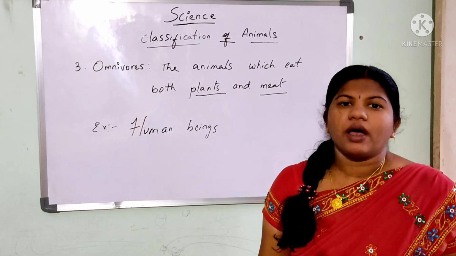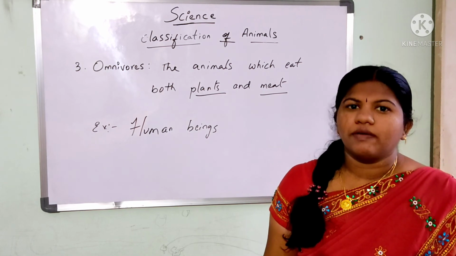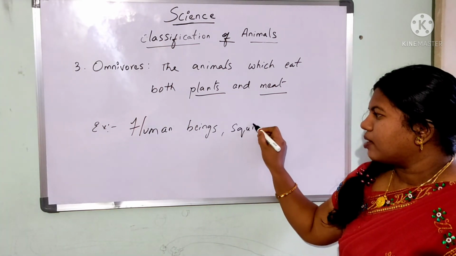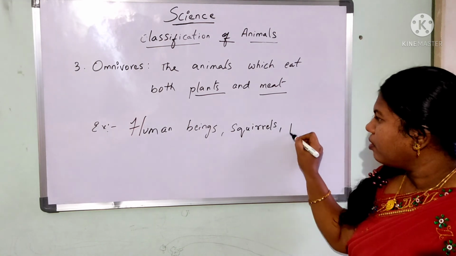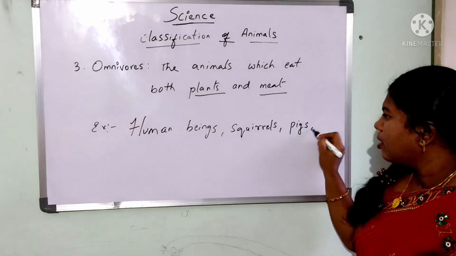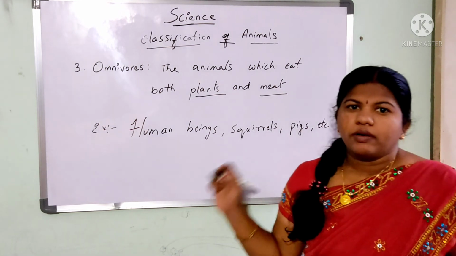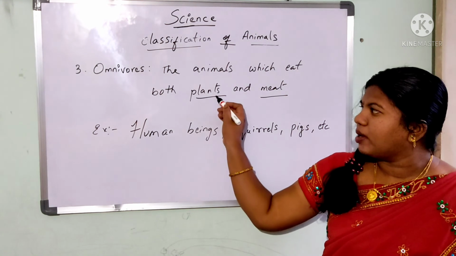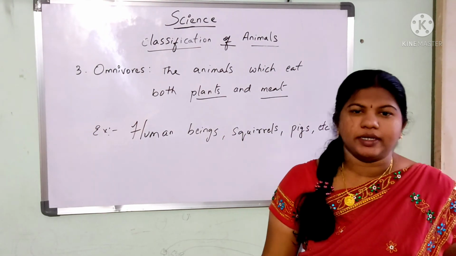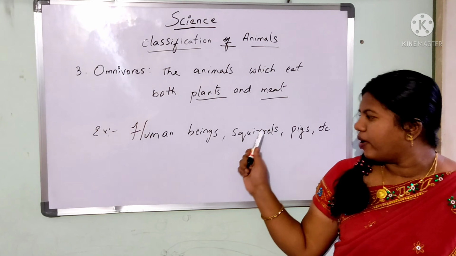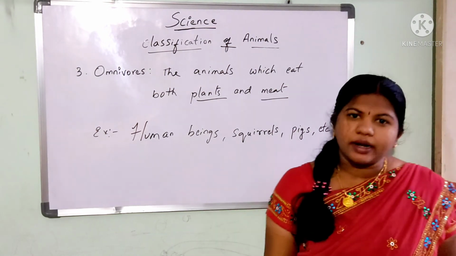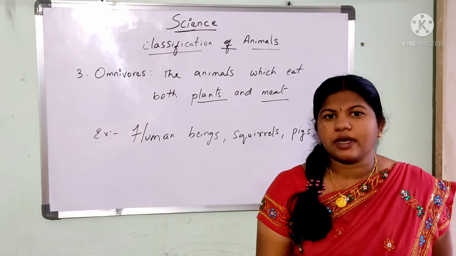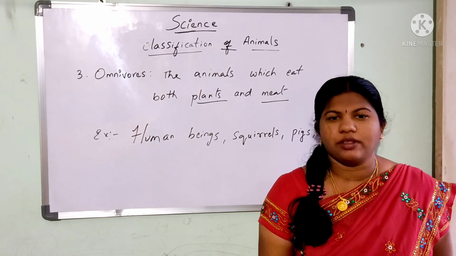In this way we are going to find some more animals which are called omnivorous animals. I am going to take the examples as squirrels, pigs, etc. Here we are going to consider omnivores as both plant and meat eating. So human beings, squirrels, pigs, etc. are considered omnivorous animals. So this completes our classification of animals based on the food.